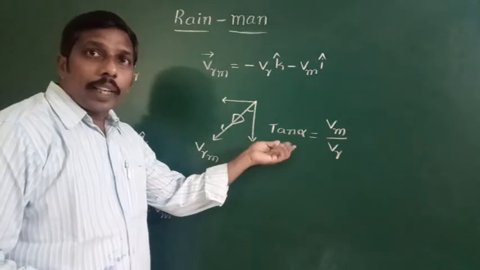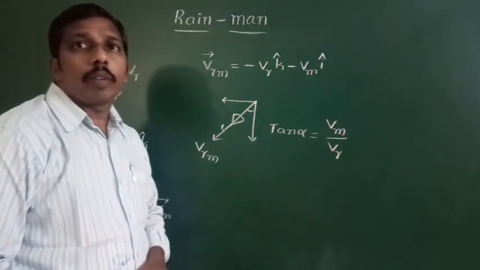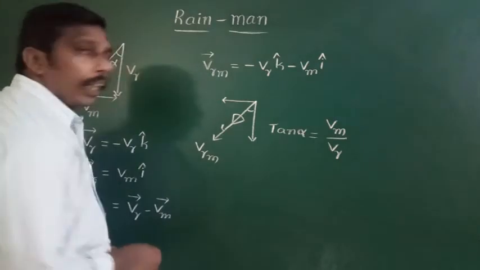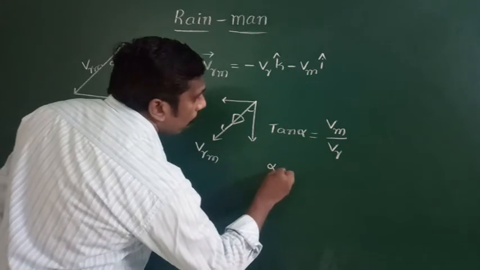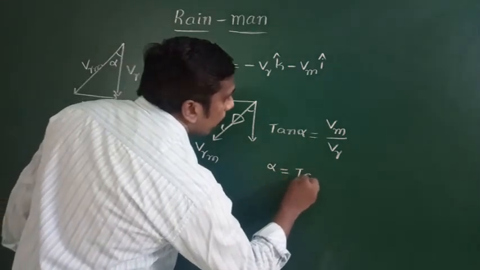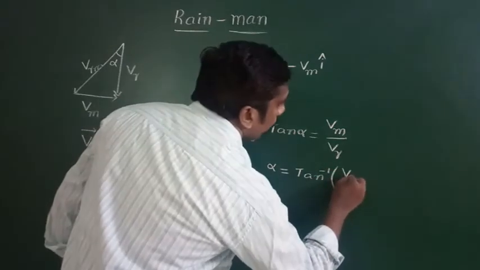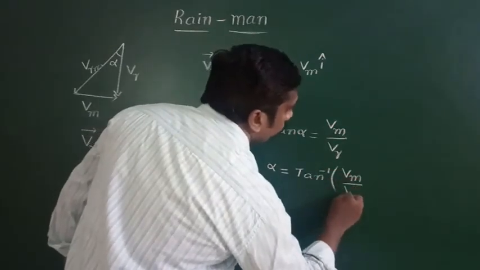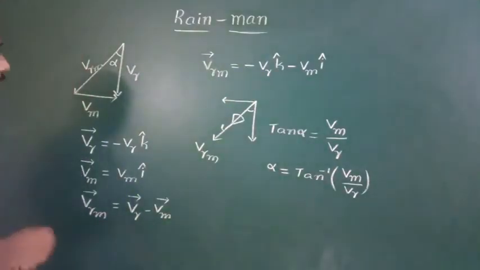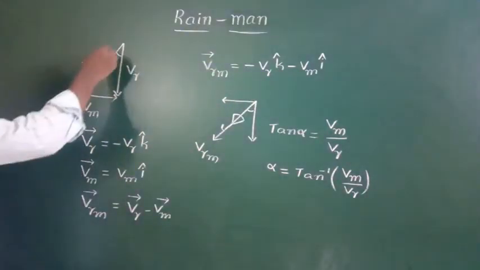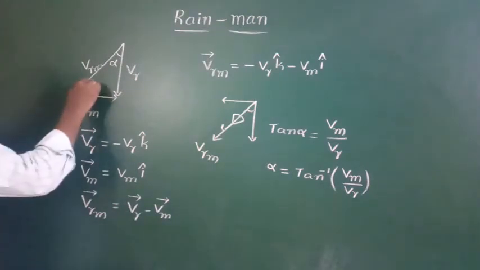While calculating the tan alpha value, we should consider only the magnitude of the velocity of the man and the velocity of the rain. Suppose you want to calculate alpha. Alpha is equal to tan inverse of Vm by Vr. This is the alpha value.